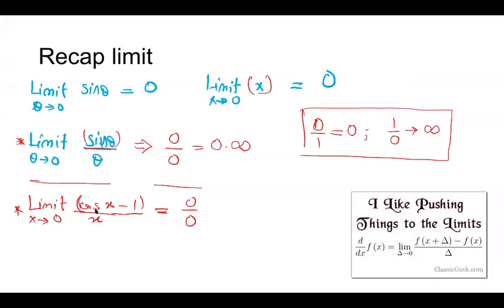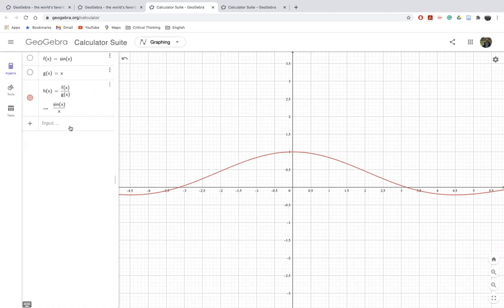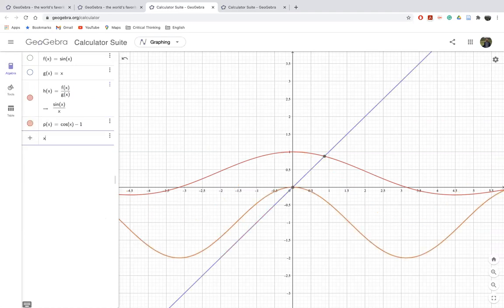Let me discuss this in a while, but let me first sketch the second limit, which was cos x minus 1 over x. So I will simply type it here: input cos x minus 1, then we have x again. So we have p and q, these two functions. Let me remove this. You see, cos x minus 1 is this orange one, and q of x equals x is the blue one.